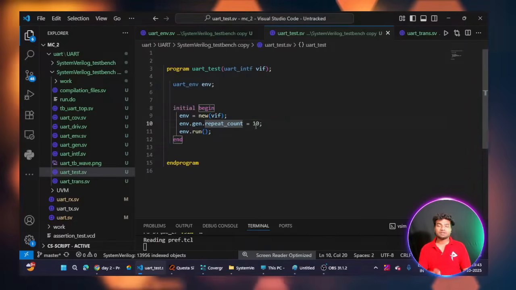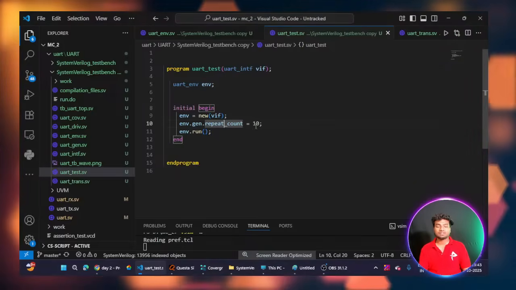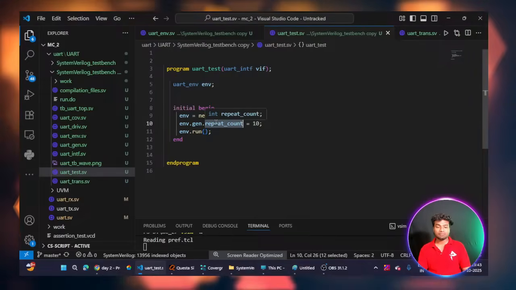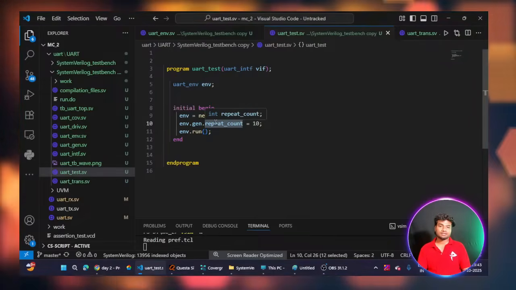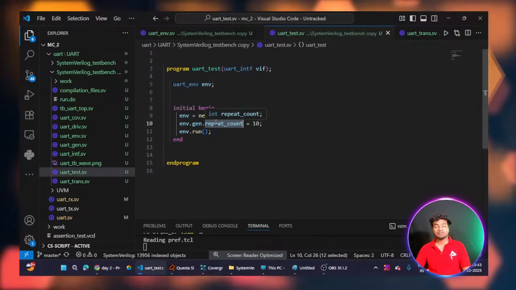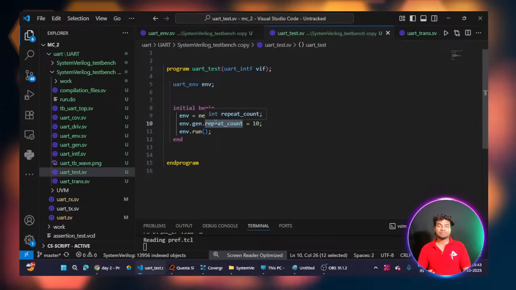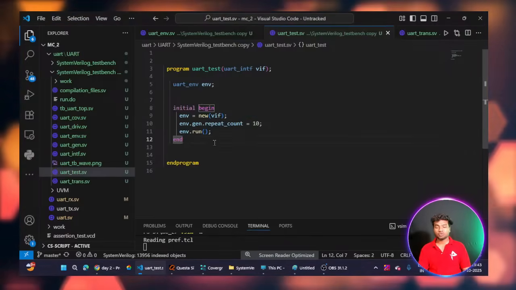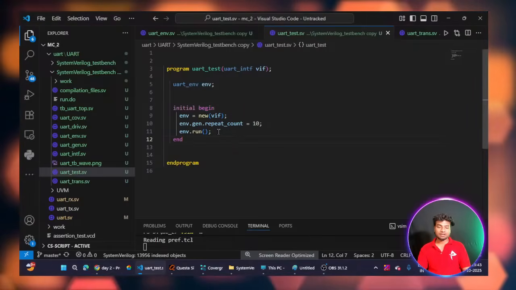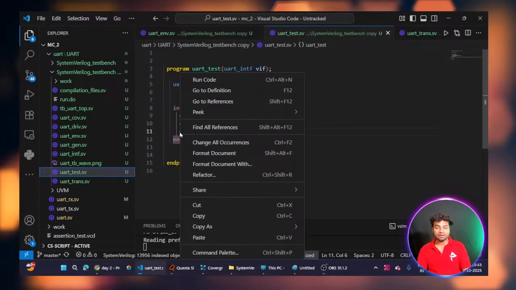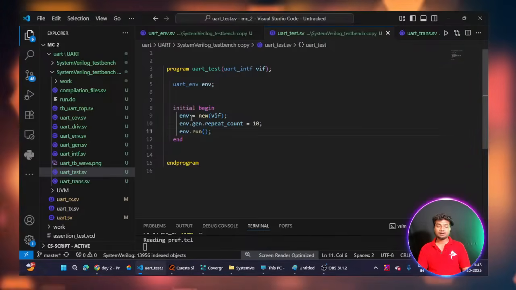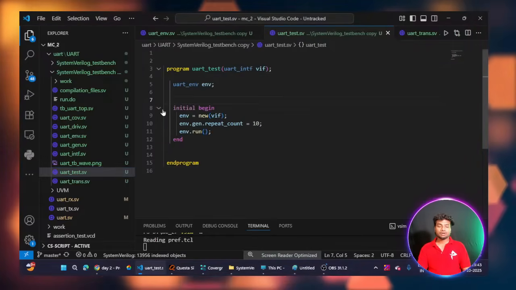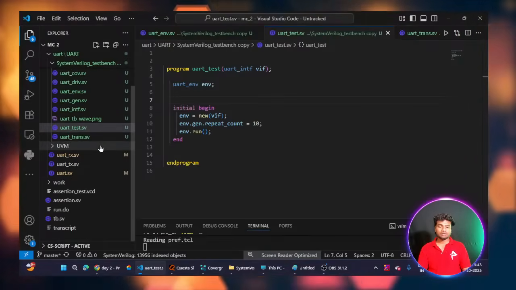This is the main advantage of the SystemVerilog testbench architecture. Because these signals are inside my generator class, I am accessing them from another module, another program block. This is one advantage of SystemVerilog. Then I am calling the run task inside my environment class. This is the simulation of the test bench initial begin.